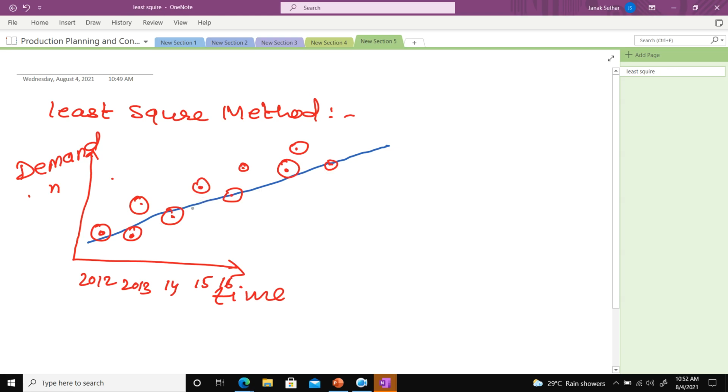Some amount of variation will always be there, and we cannot put all the points on the straight line, because when you predict something you will find some variation. If you predict for the next duration, suppose 2021, this point is the prediction of the 2021 demand.